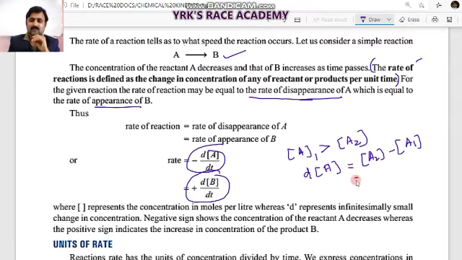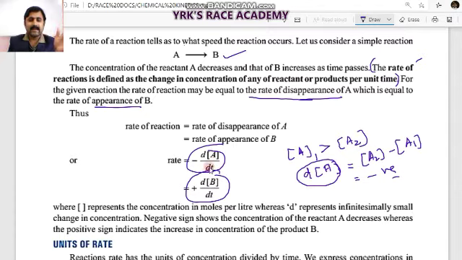So in such a case, a negative value will come, because the change in the concentration of A is coming negative.